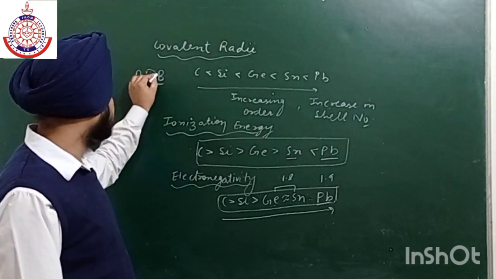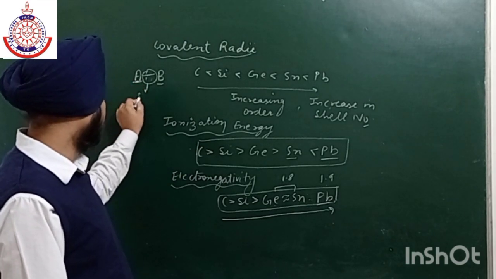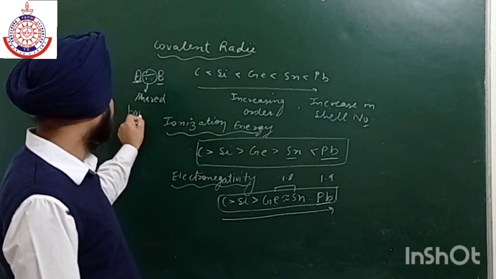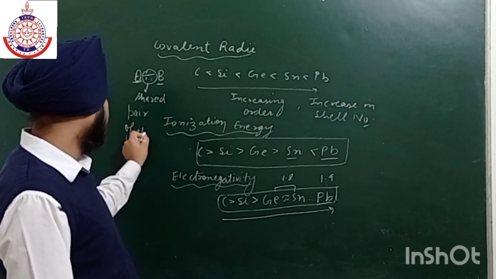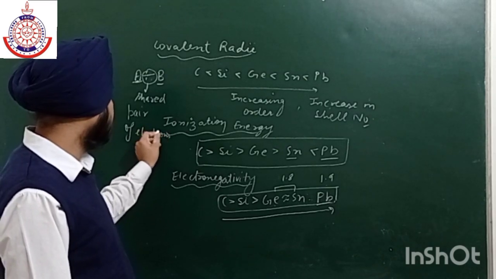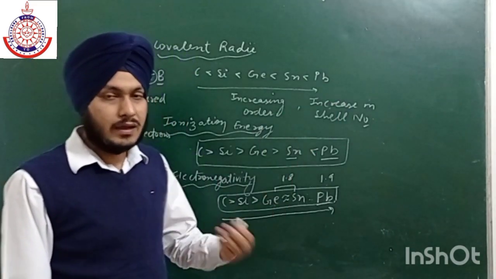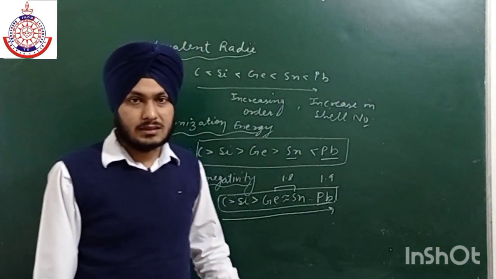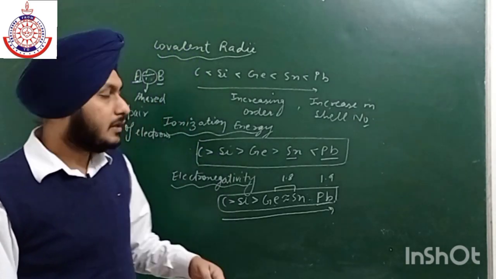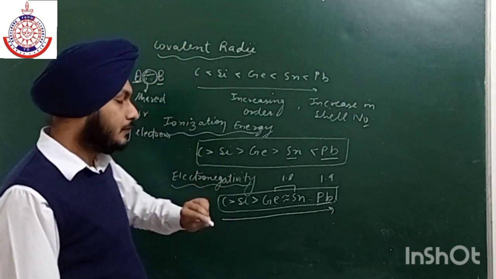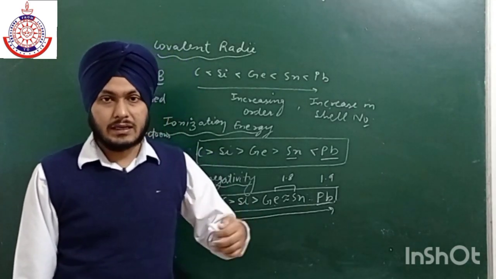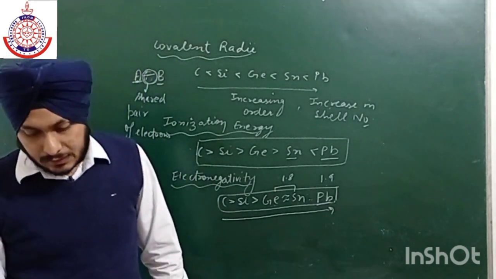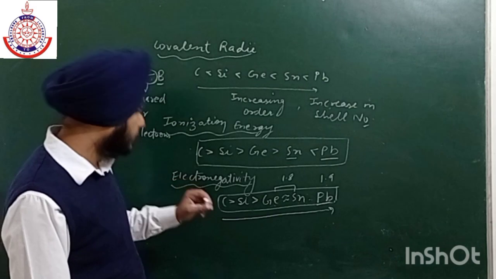Electronegativity is a concept of the tendency of a shared pair of electrons, not a lone pair. And electron gain enthalpy is the tendency to attract a lone pair of electrons, where we are accepting an electron from some other atom. That is the concept of electron gain enthalpy. Electronegativity is a concept of shared pair of electrons, not of lone pair. So this is our third property.